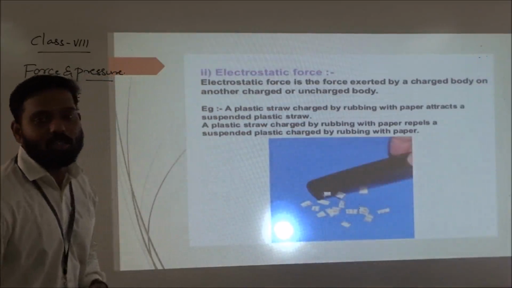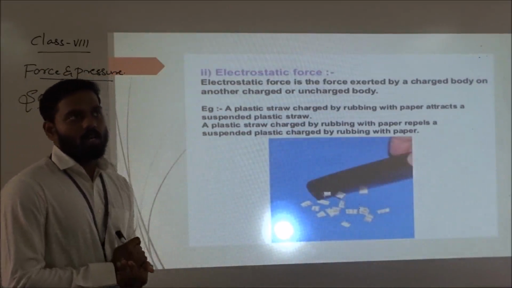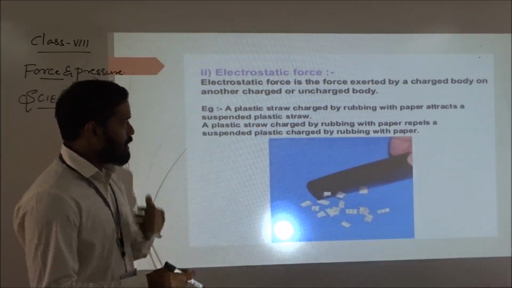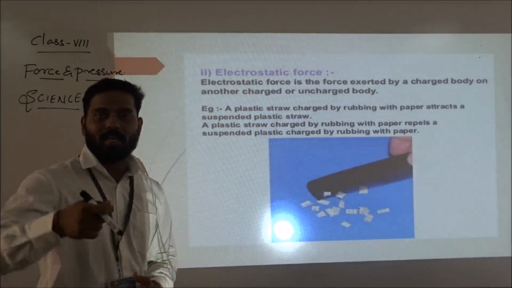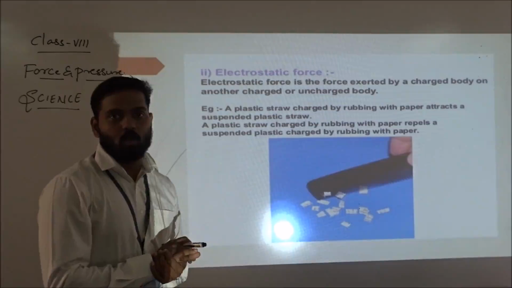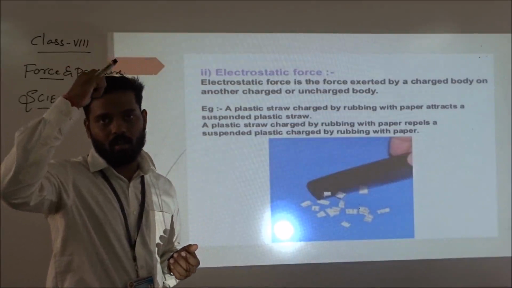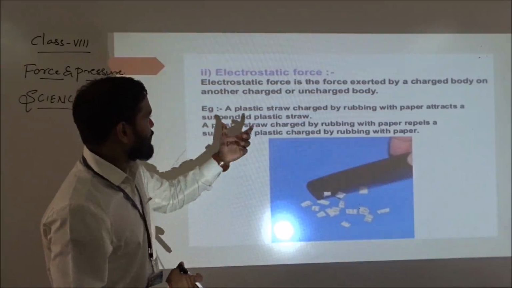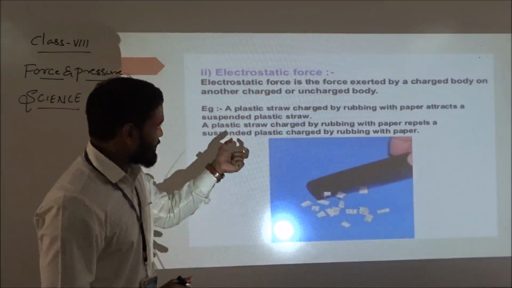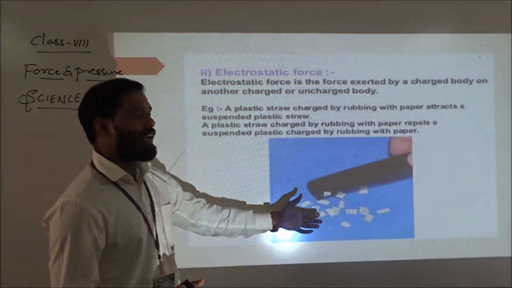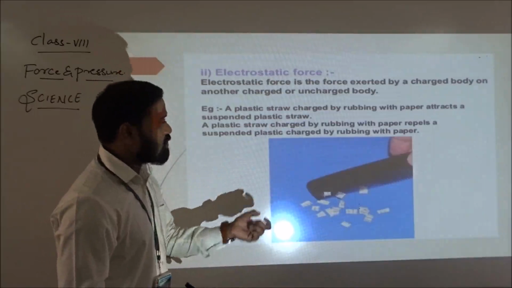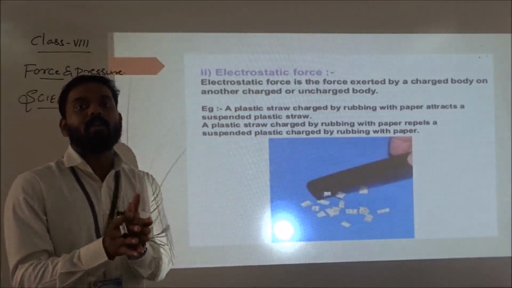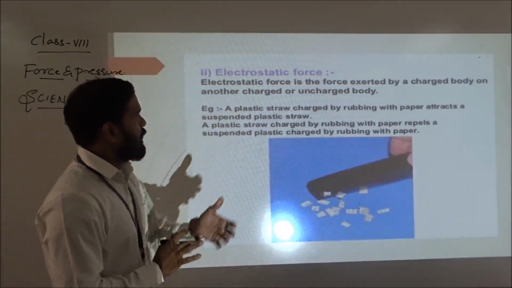Next, electrostatic force. What do you mean by electrostatic force? When two charges are brought together, there also you can see a force. For example, when you comb your hair, friction happens between the comb and our hair, and due to the friction the comb produces static charge. This static charge has the capacity to attract small pieces of paper. This kind of force we call electrostatic force. Electrostatic force means the force exerted between two charges. Such force we call electrostatic force.